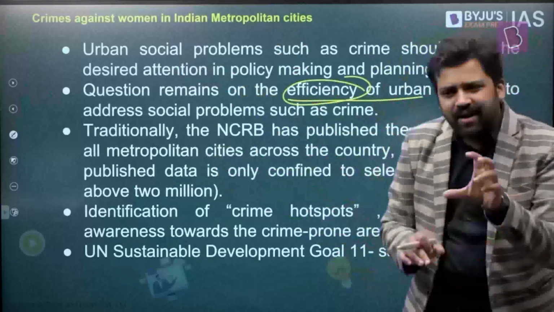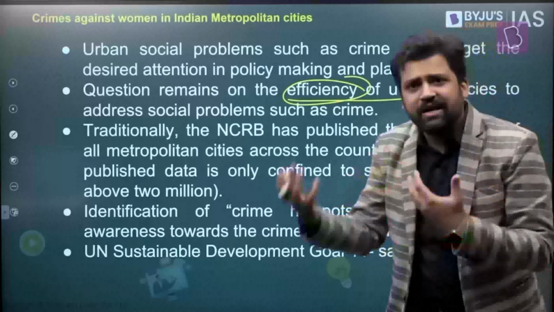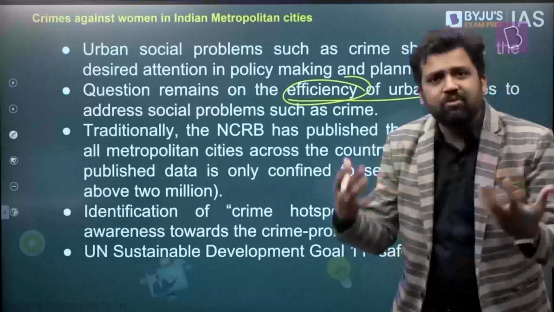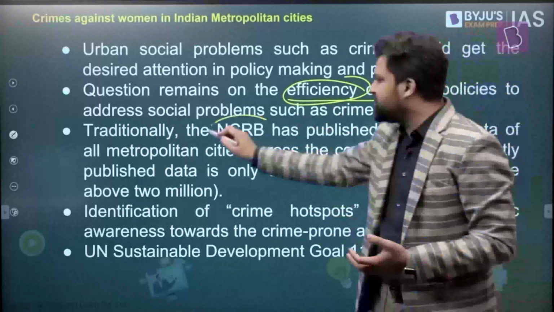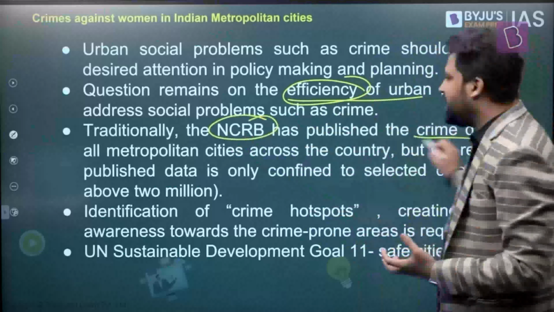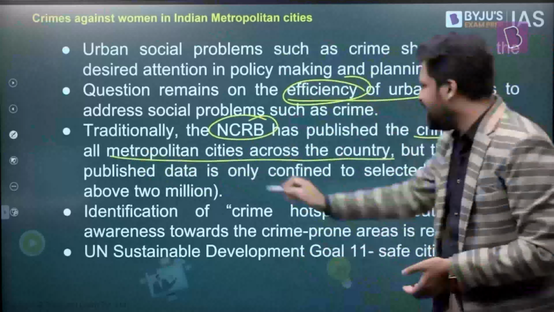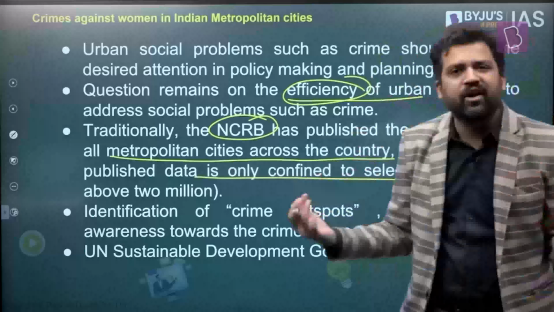On top of that, there are certain kinds of trends in recent times, certain activities and actions, which point out that maybe the governments are not really interested in solving these problems. One example this particular paper points out is that traditionally, the National Crime Records Bureau used to publish the crime data of all metropolitan cities across the country. But recently, the data is only confined to some selected cities, which have a population greater than 20 lakhs.